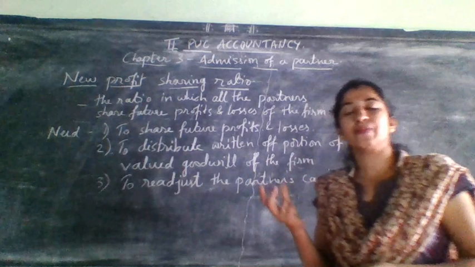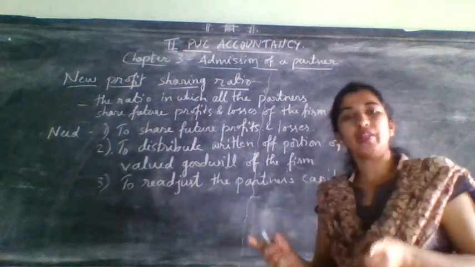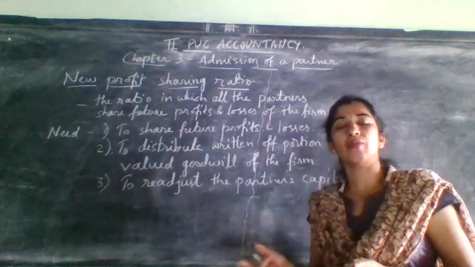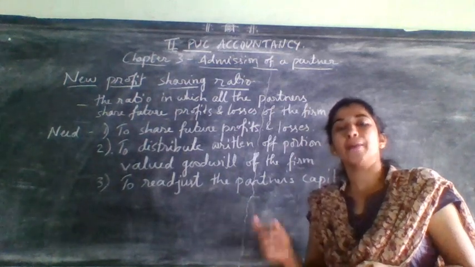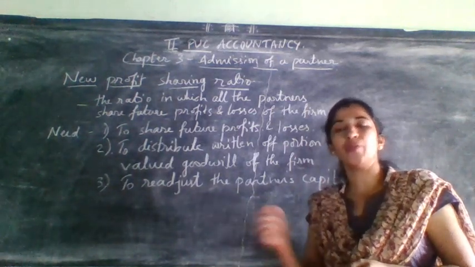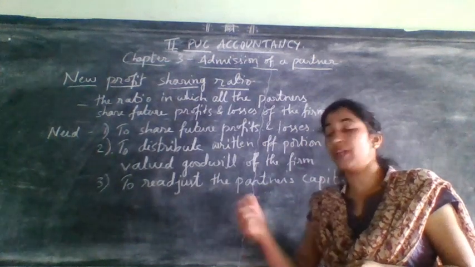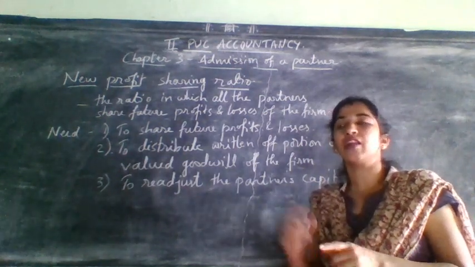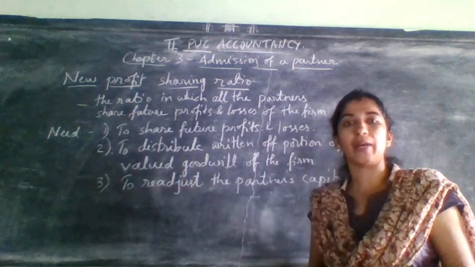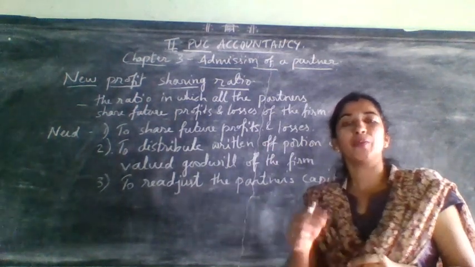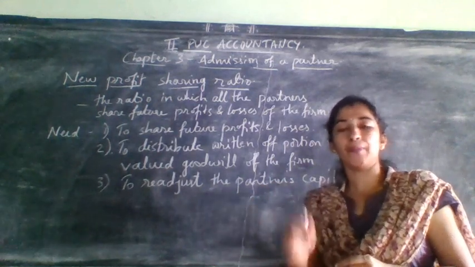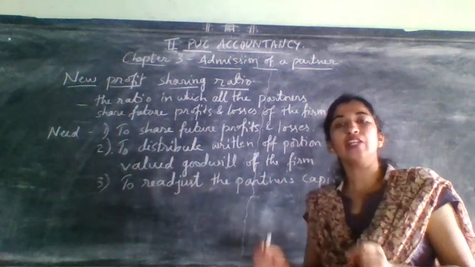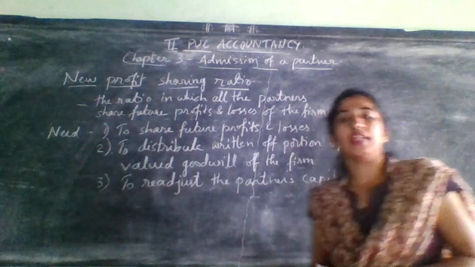If there are 6 pieces of one apple, and 2 people divide and eat in equal proportion, each will get how many pieces? 3 plus 3 pieces. But when a new person comes to eat the apple, at that time what will happen? They are not supposed to give one more apple, because they have only one apple. From that only they need to give one portion. One person will give one piece of apple, and one more person will give one more piece. At that time they need to give their part only to the new partner.